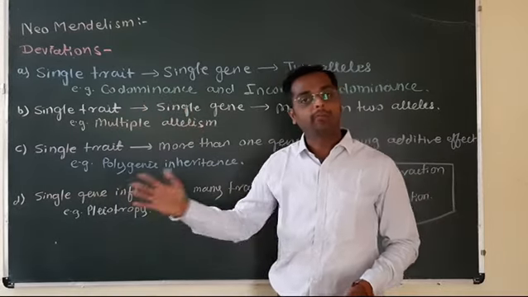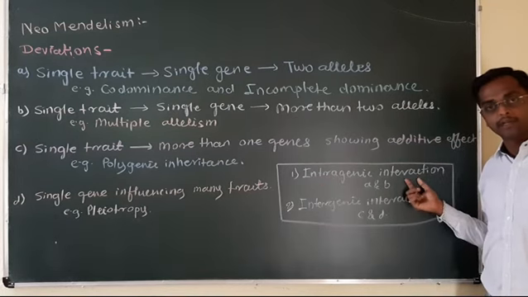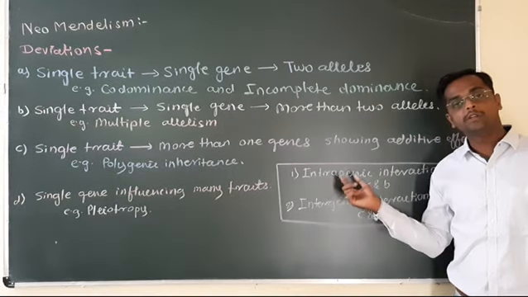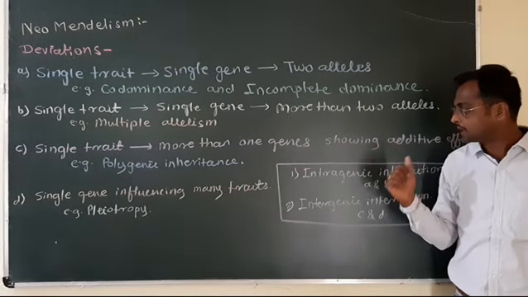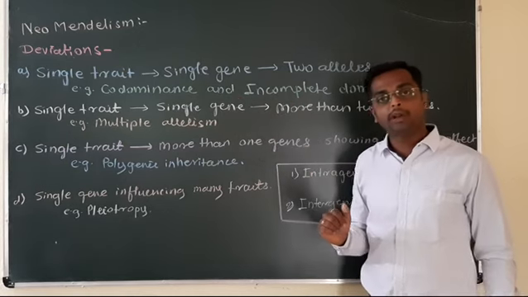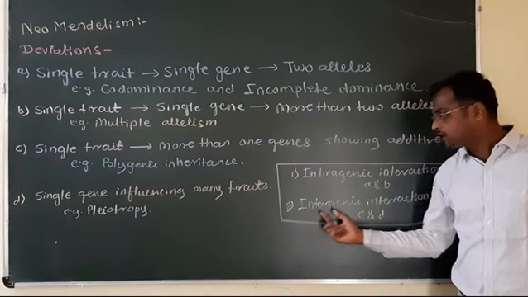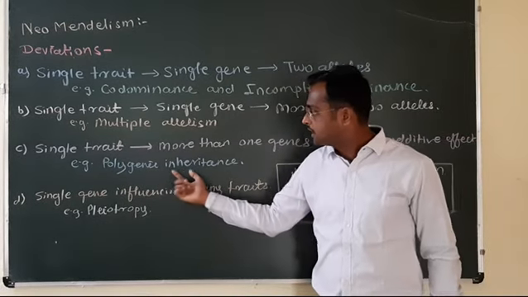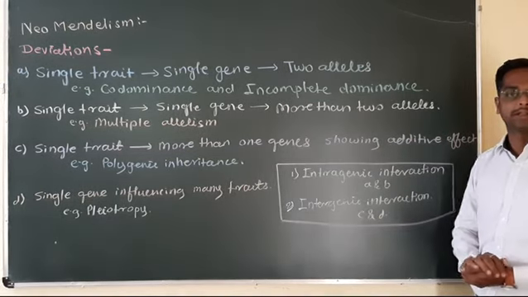And these four types of interactions are classified under two groups. Like intragenic interaction. Intragenic means within the single gene. These interactions are within the alleles of a single gene. A and B, meaning codominance, incomplete dominance, and multiple allelism, come under intragenic interaction. And the second one is intergenic. Intergenic means having different genes. C and D, like polygenic inheritance and pleiotropy, come under intergenic interaction.